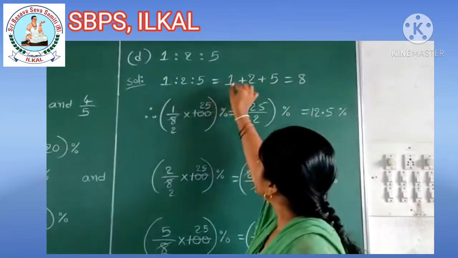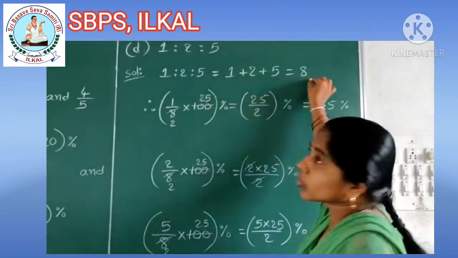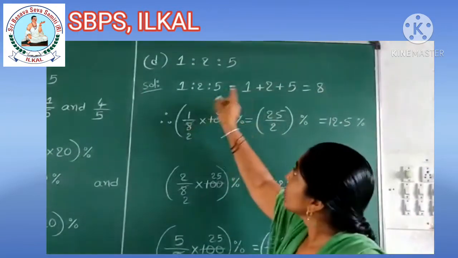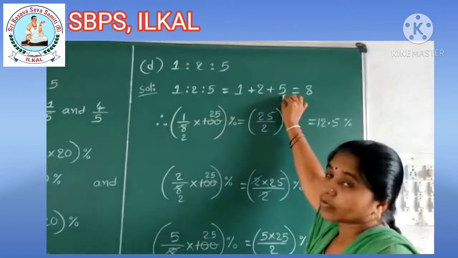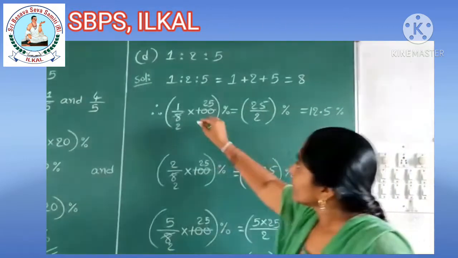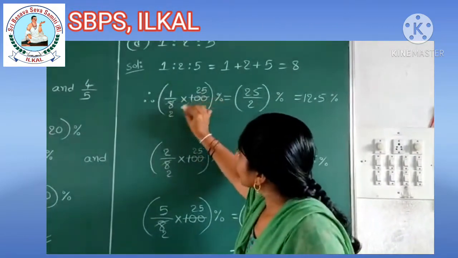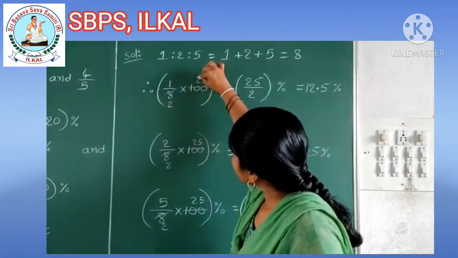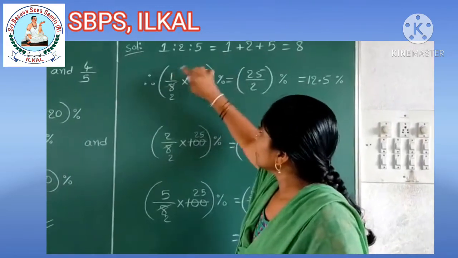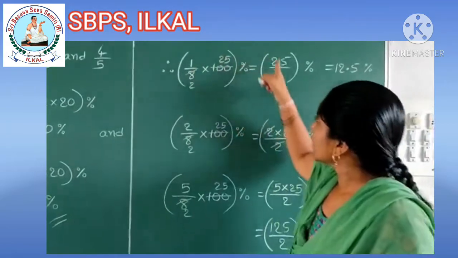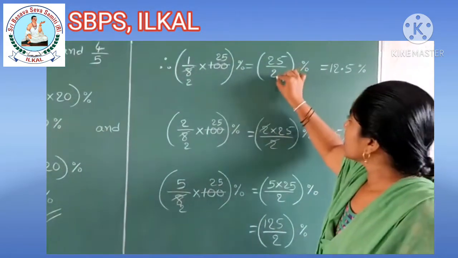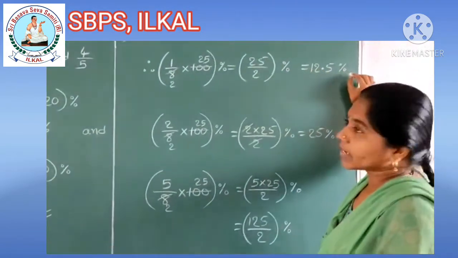1:2:5 again, children. 1 plus 2 plus 5 is equal to 8. Then 1 by 8 into 100, 2 by 8 into 100, 5 by 8 into 100. If you do it, you will get its percentages. First one, 1 by 8 into 100. Here 4 twos are 8, 4 twos are 8, 2 will remain, 4 fives are 20. 1 into 25 divided by 2, children. 25 ones are 25 by 2 we can write. If you simplify it, we will get 12.5%.